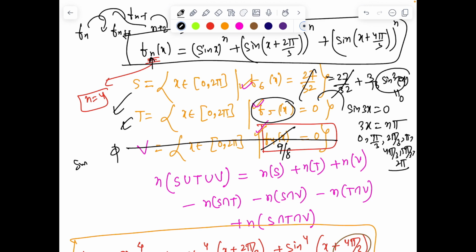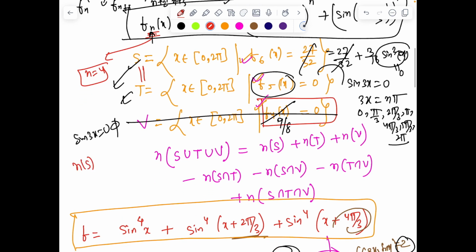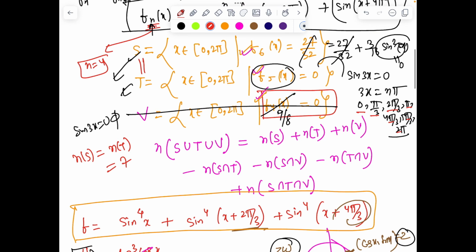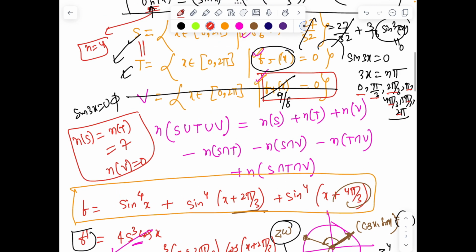So this shows sin² 3x must die, मतलब sin 3x must die. अब sin 3x if it dies तो वो तो हो गया same as set T वाला, मतलब set S से जो भी value आने वाला है और set T से आने वाला है ये same हो गया. देख रहे हो question ऐसे beautifully set किया गया था. So number of elements in set S is equal to number of elements in set T, and if I am not missing calculation, 7 solutions. ठीक है, और फिर number of solutions in set B, ये तो 0 हो गया.